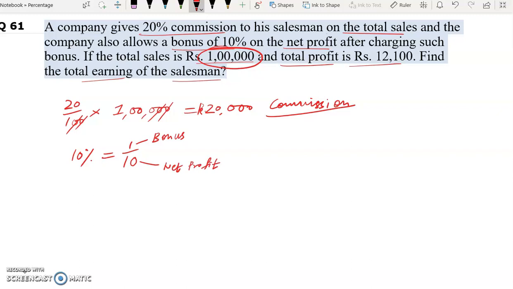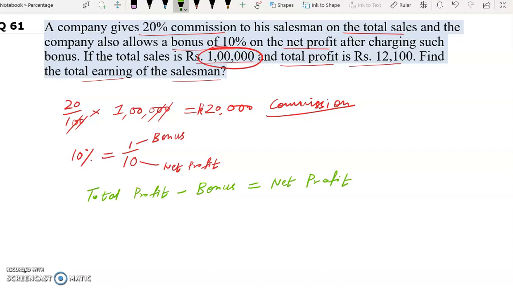Now total profit minus bonus. If we subtract bonus from total profit, we will get the net profit.